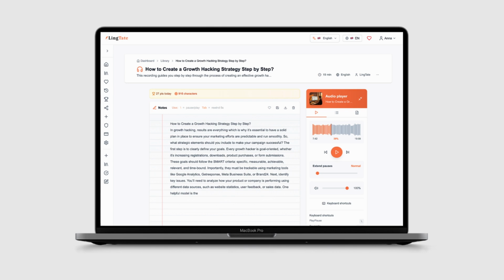LingTate is a tool that supports your language learning process. Thanks to dictations in the form of articles on various topics, you can focus on two key aspects of learning: writing in a foreign language and listening comprehension.